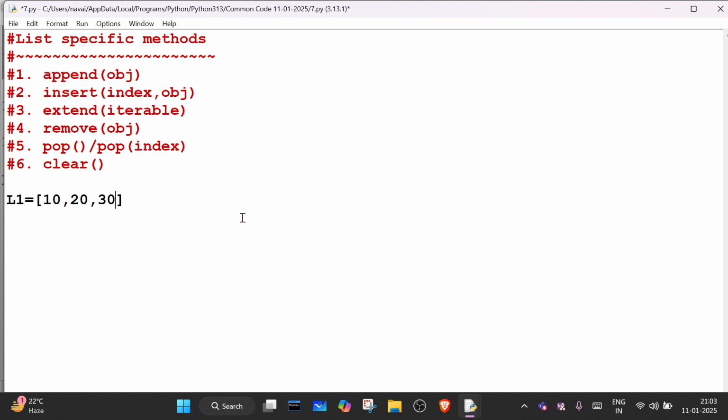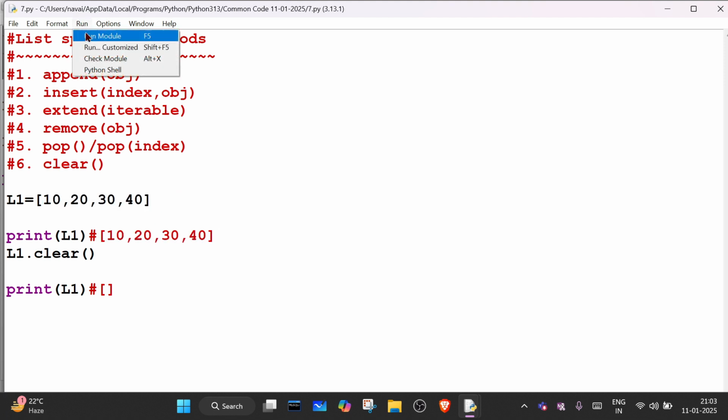L1 has some elements 10, 20, 30, 40. If you write L1 dot clear, clear means it will clear the list, so it will print nothing, right? But before the clear, it will print all the list elements.